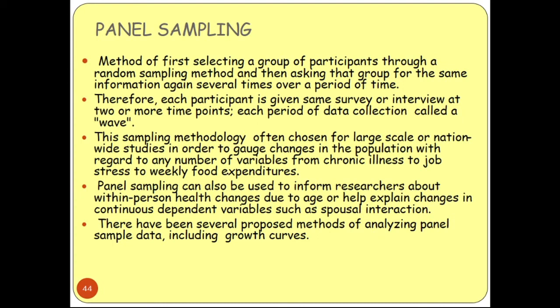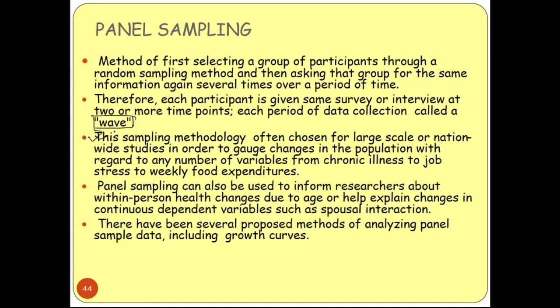Each period of data collection is called a wave. This sampling methodology is often chosen for large scale or nationwide studies in order to get changes in the population with regard to any number of variables, from chronic illness to job stress to weekly food expenditure. These are the different types of examples.